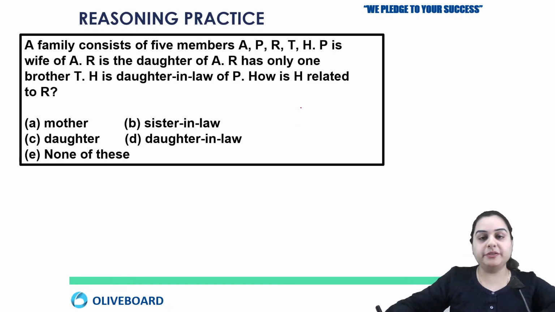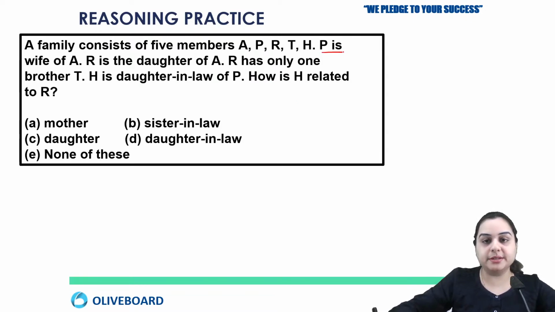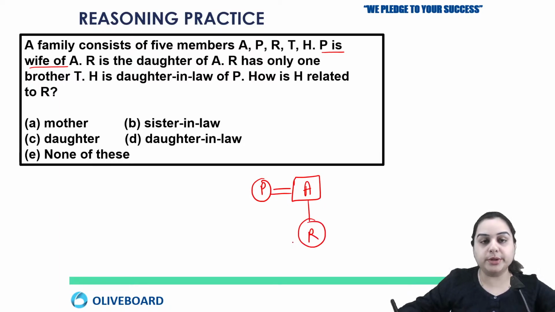Okay, so here if I make a diagram for this, the first line is that P is wife of A. So P is wife of whom? A. Right, so A will be husband. Then R is daughter of A. This is how I'm going to make.